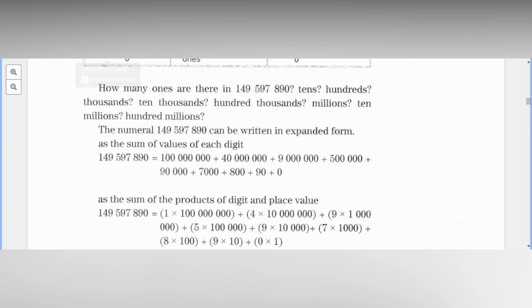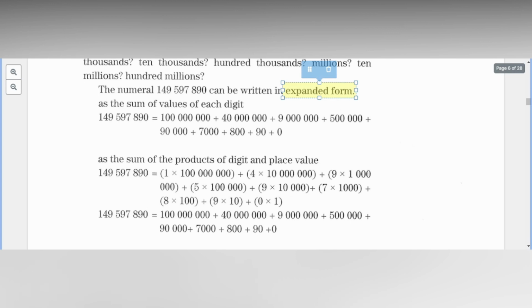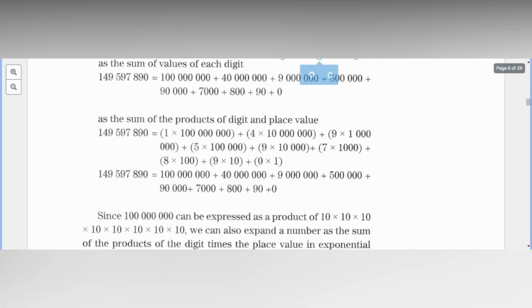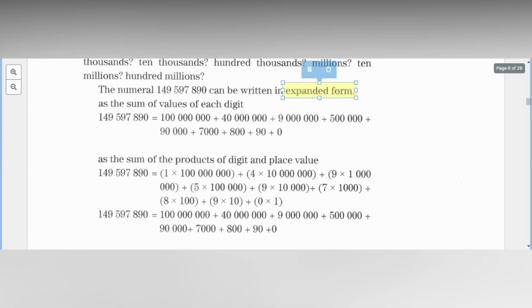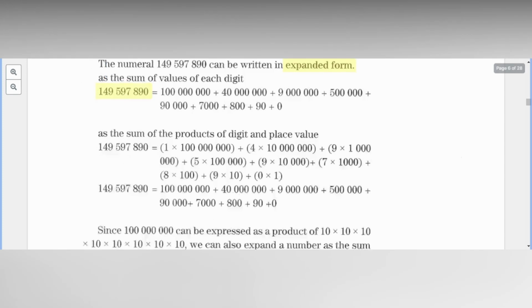When I tell you to write in expanded form, you write each digit in its value, and then just add plus. Now, the sum of the products of those digits is the same. If you add them all, you still get the same number. That is the expanded form.